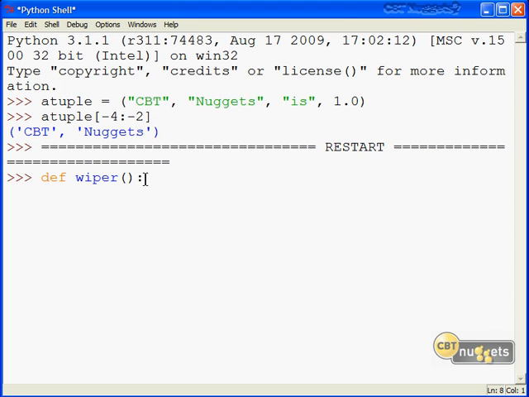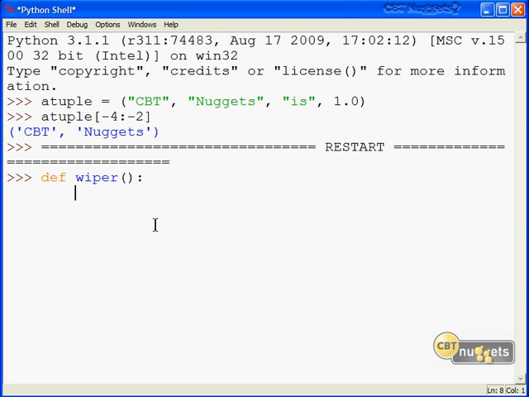When you see some statement that involves compound action, like a function declaration, the first line that includes the colon is what's called the header. And then once we indent and start working, the rest of the body of this function is formally called a suite. I'm getting ahead of myself a little bit because we're going to talk about functions in great detail later in the course, but we might as well look at it now.